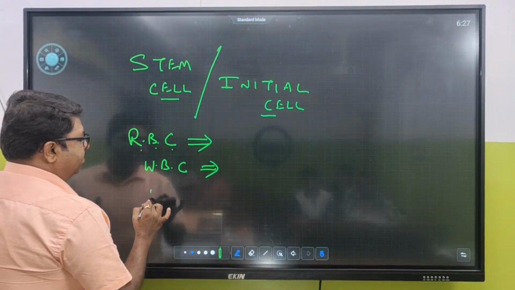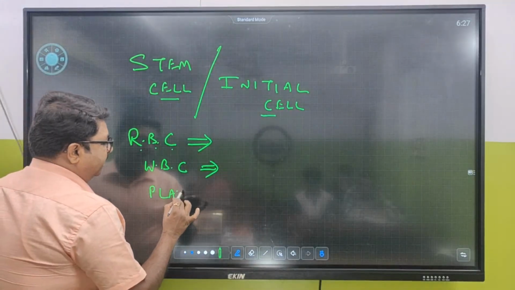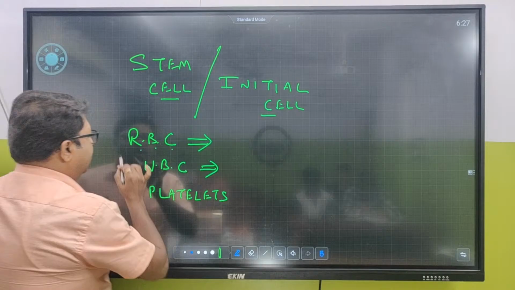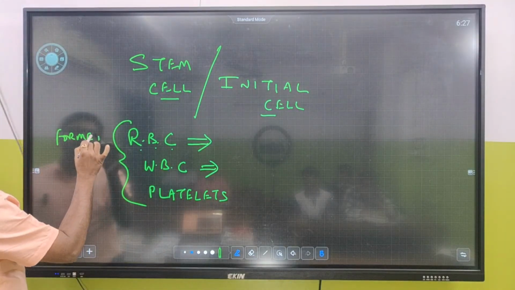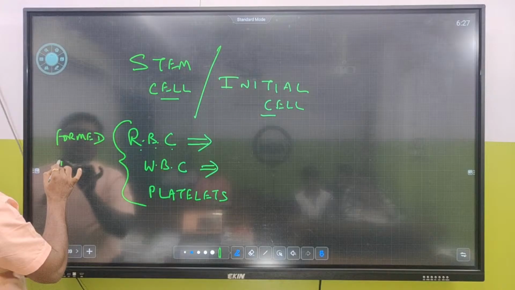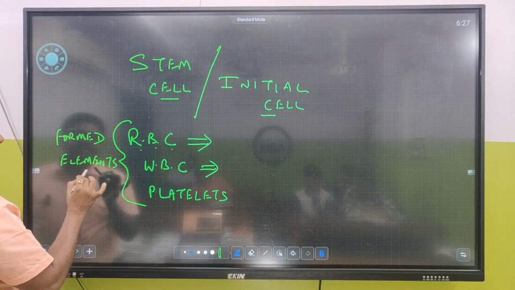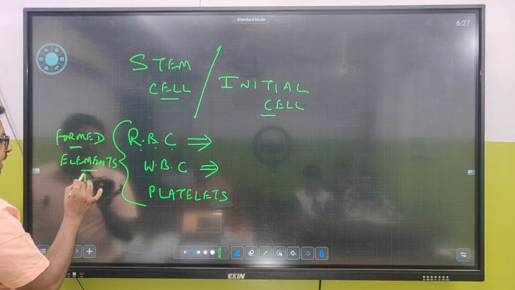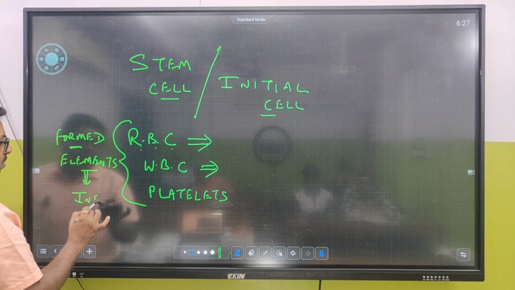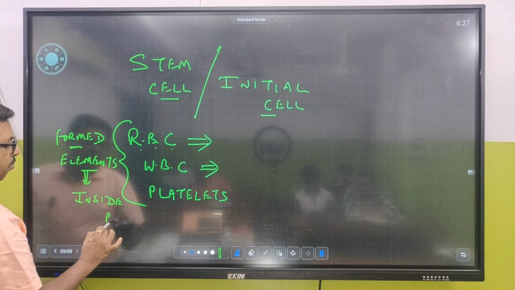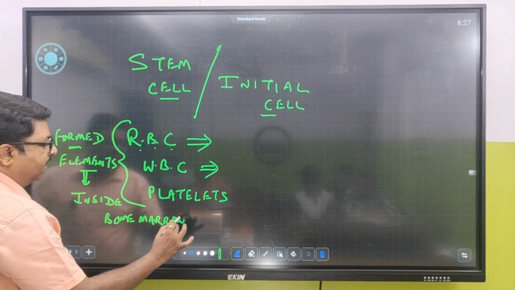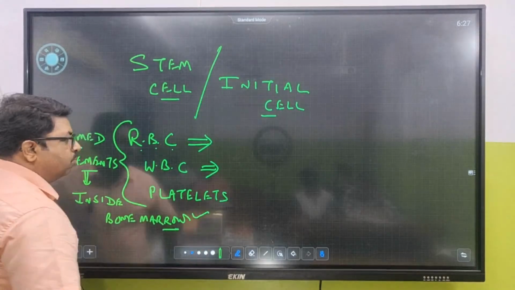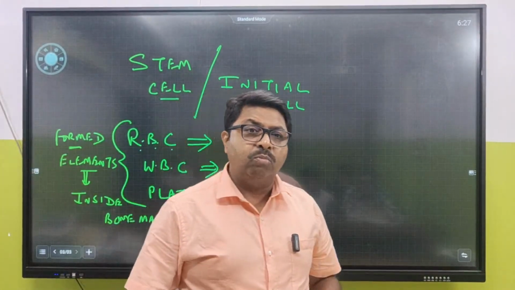RBC, WBC, and platelet. These three cells are called formed elements. That means these three cells are being formed inside bone marrow. अगर बॉडी में एक भी आरबीसी आपको चाहिए, वो उसको बनना है inside bone marrow. They need to be formed inside the bone marrow.